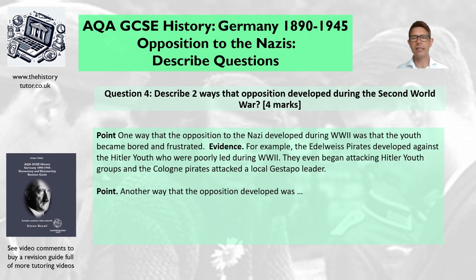So I've got 1 or 2 sentences there with keywords like Edelweiss Pirates and Cologne pirates. I've got the Gestapo leader. I've got the detail that they were poorly led, so they were bored and frustrated. Perhaps you talked about them not liking the policies of the Nazis, and you've got the White Rose group and their leaflet dropping campaign. That would be a really good idea as well. Let's look at another example now.